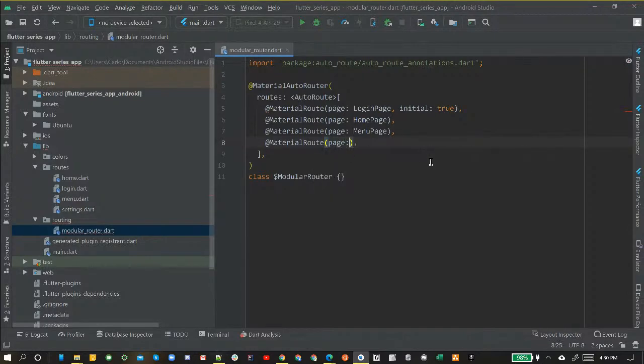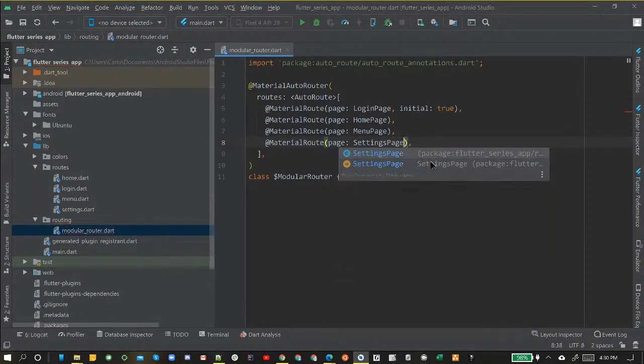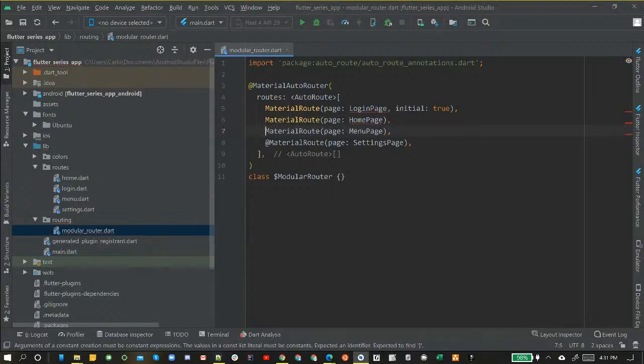Same thing here: page, colon, and then we'll do SettingsPage. All right. As you can see, we're having an issue actually. That's what's going on here. Something isn't specified properly, which is why, okay, now I got it. These actually should not be annotations. Sorry, take that back. As you can see, they're turning yellow as I'm deleting them, which means I'm doing something right. But now that I'm doing something right, now something wrong is happening, as you can see, which is kind of what I wanted to happen, to be honest with you.